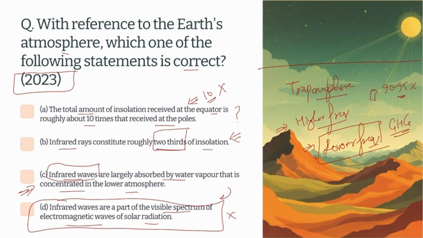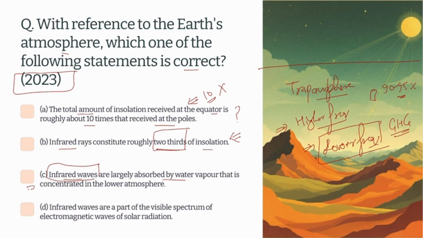Let me draw the visible spectrum of light. The frequency increases from one end to the other. Beyond red is the infrared, IR, and beyond violet is the ultraviolet. The frequency of ultraviolet rays is very high, but the frequency of infrared is lower compared to the visible light.